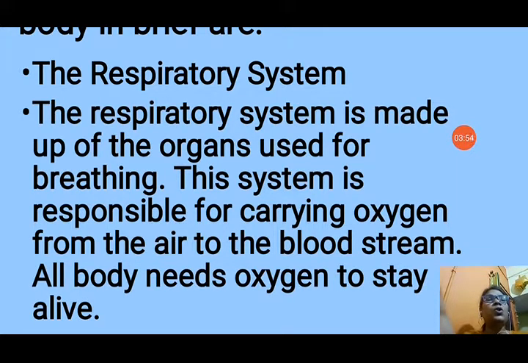All bodies need oxygen to stay alive. You know, students, that air is very important for all living things. In this system, oxygen from the air is absorbed by the blood, because oxygen is necessary to burn the food and get energy. So this system is very important for giving us energy by absorbing oxygen.